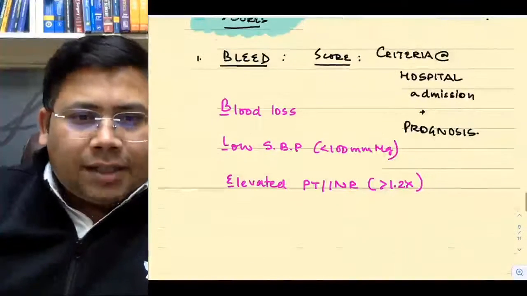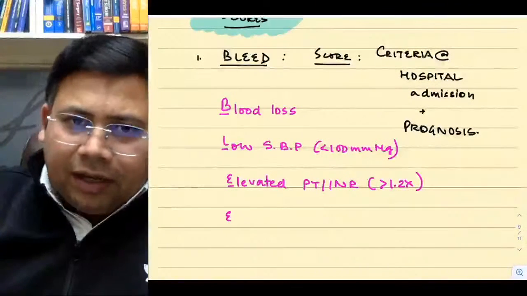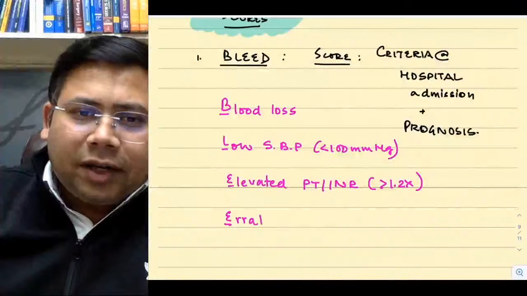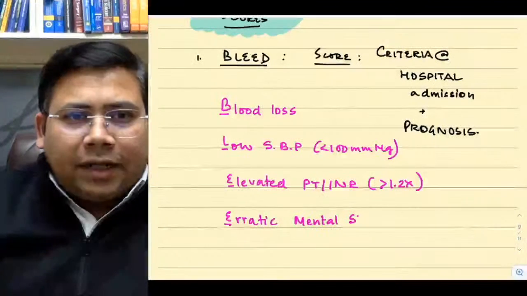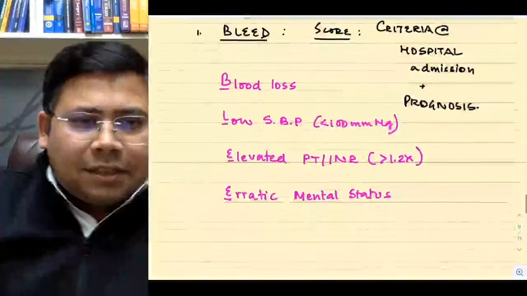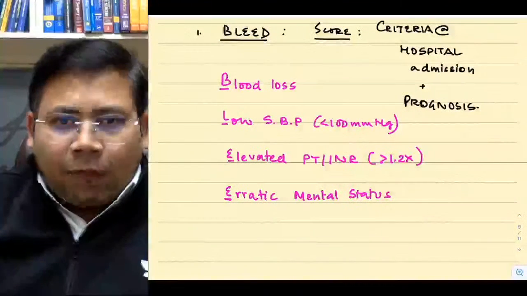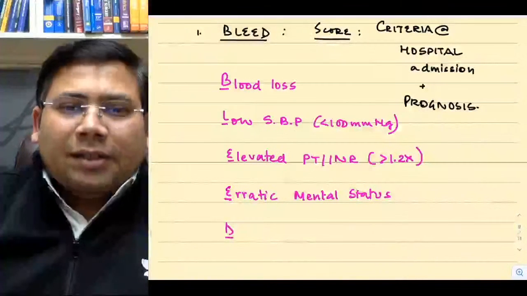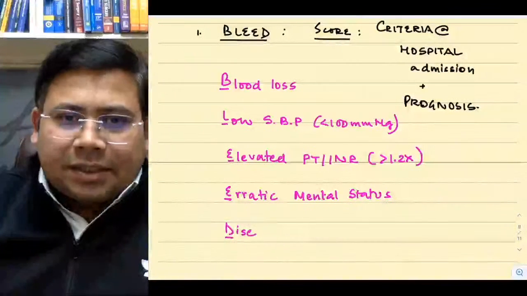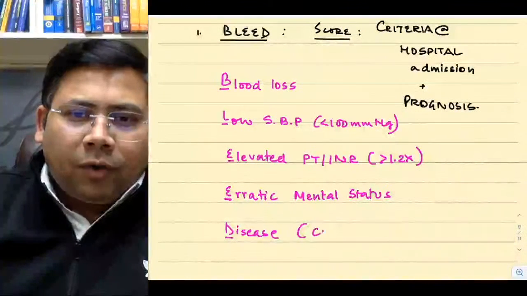Yes or no? And then we have again E: E stands for erratic mental status. What else? D stands for comorbid illness, disease. So here you see comorbid illness.